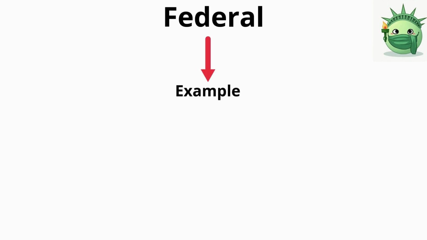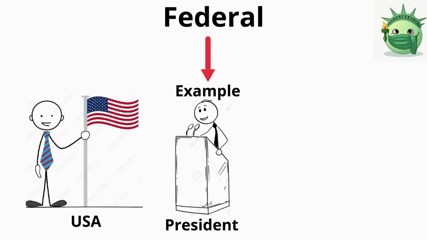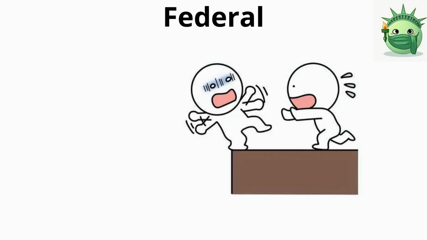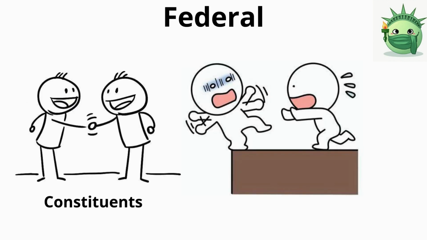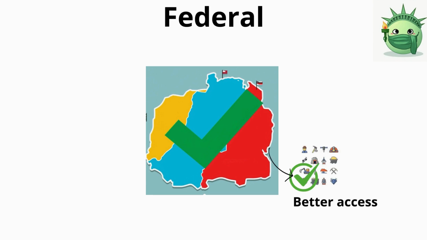A well-known example of a federal government is the United States of America. It is led by a president, but each state also has its own senators who represent their local population and manage regional affairs. However, one major disadvantage of a federal system is the potential for economic imbalance among regions. Some states or areas may have better access to valuable resources, while others might lack those advantages, leading to inequality.